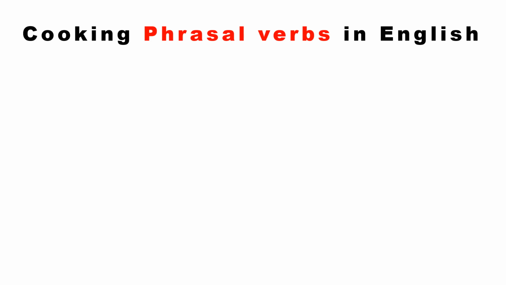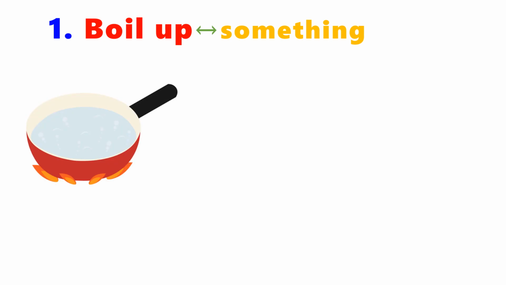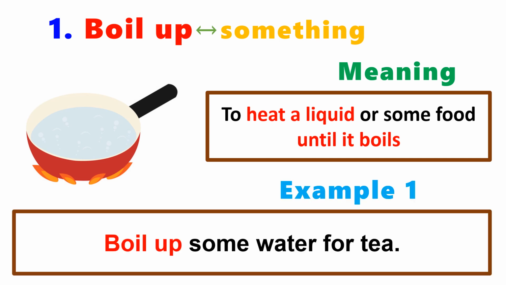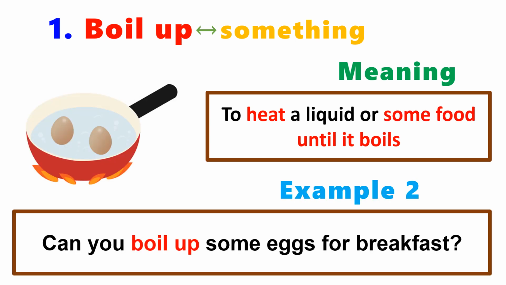Cooking phrasal verbs in English. Boil up. Meaning to heat a liquid or some food until it boils. For example, boil up some water for tea. For example, can you boil up some eggs for breakfast?